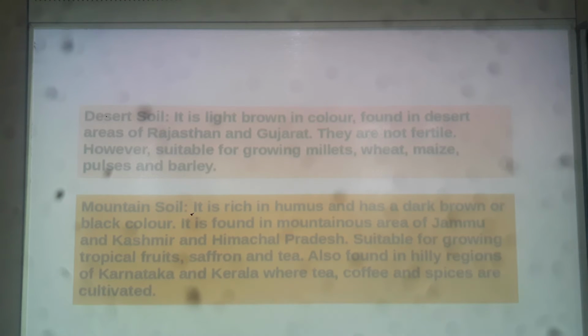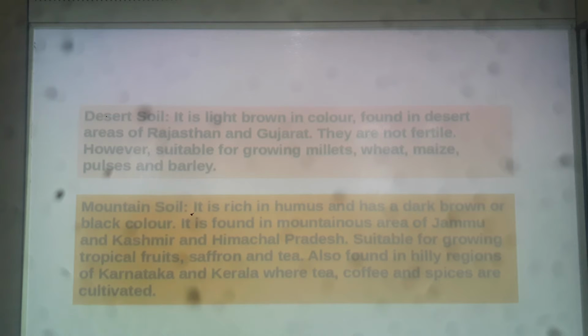This thing you should know. Three characteristics of desert soil can be asked: it is light brown in color; it is found in desert areas of Rajasthan and Gujarat; it is not fertile, however it is suitable for growing millets, wheat, maize, pulses and barley.